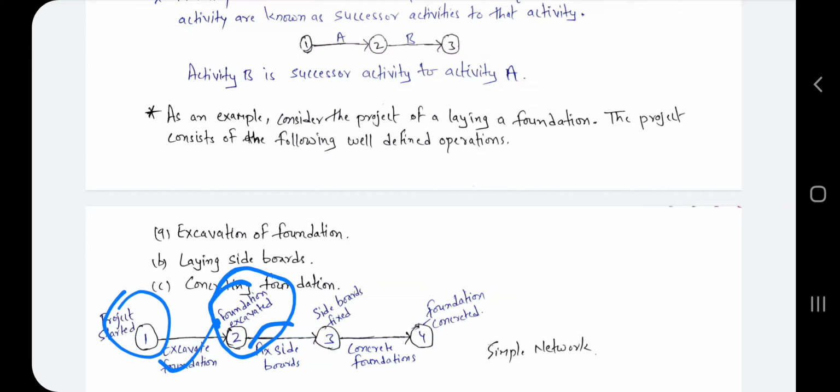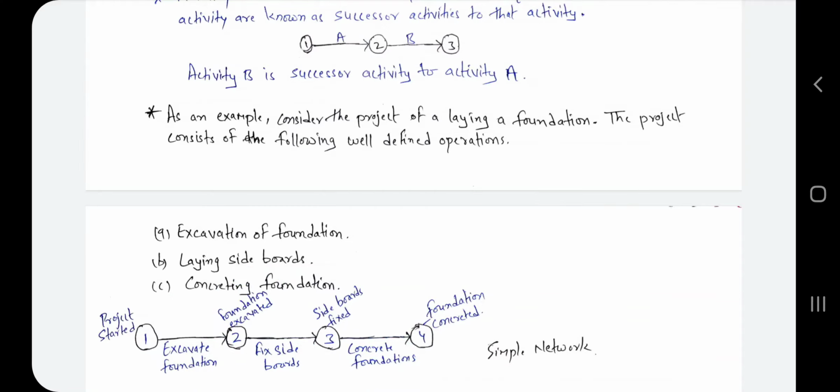After that we have to fix the side boards. Now we do the fixing of side boards, and if fixing of side boards is completed, our second activity is completed. So we say that our second event is completed, that is, the side boards are fixed. Now third is concrete foundation. This is our third activity. If our third activity is completed, we say as an event that the foundation is concreted. Okay, so this is the simple network.